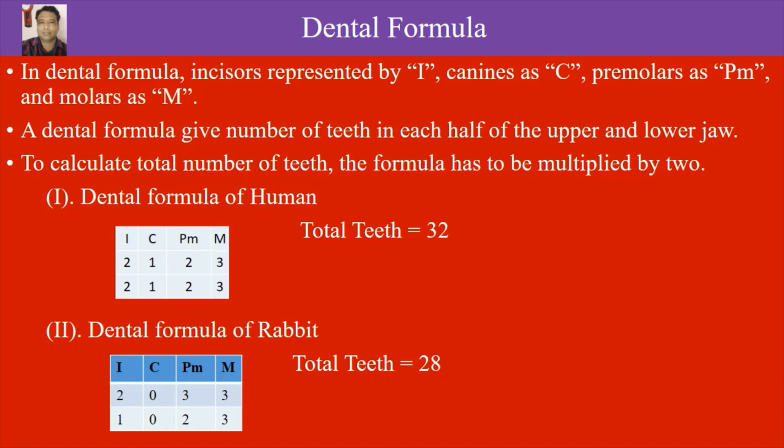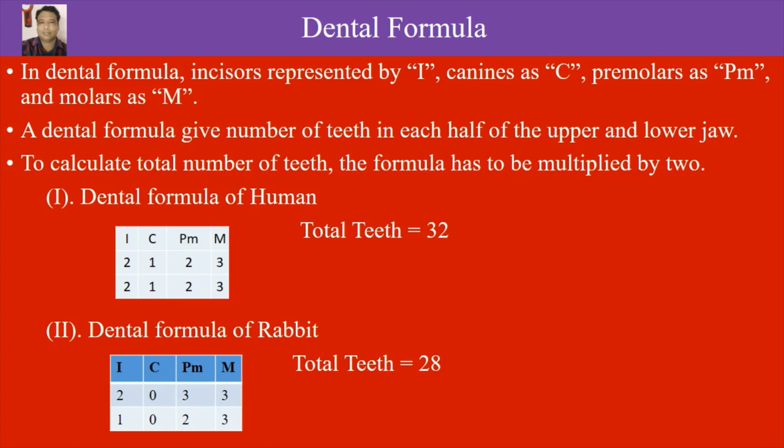Molars in the half upper jaw and half lower jaw are 3 each. Here in the upper jaw the total number of teeth is 8, while in the lower jaw the total number of teeth is 6.